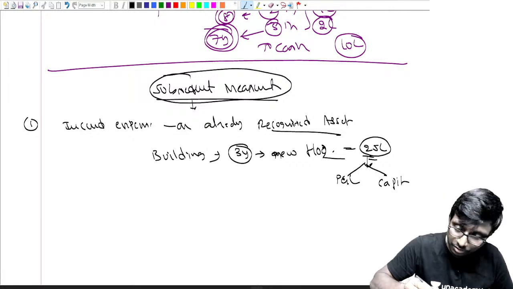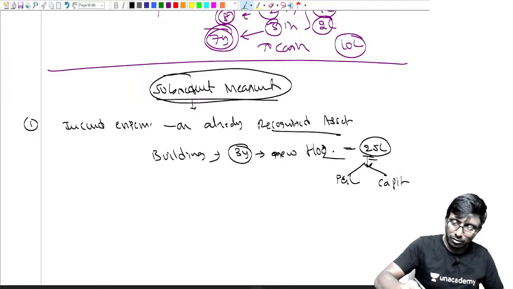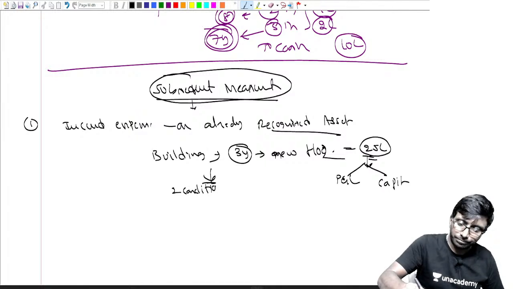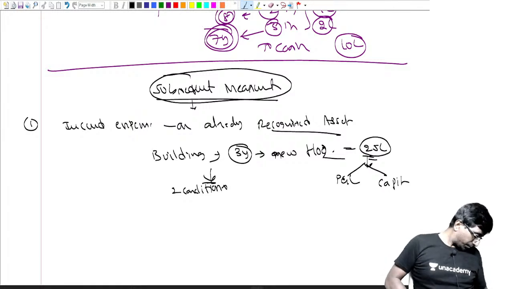Now it is based on two conditions, my dear. Yes, it is based on two conditions.